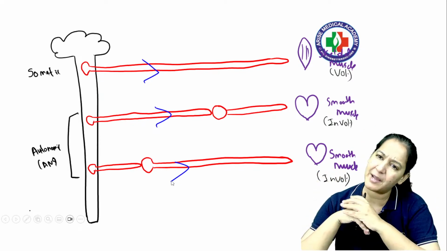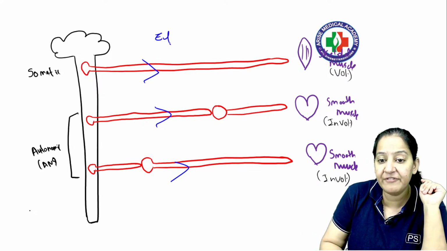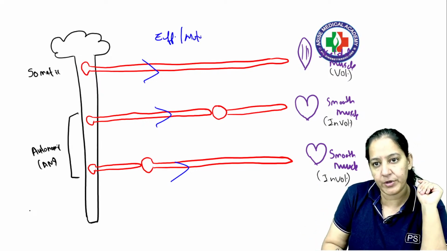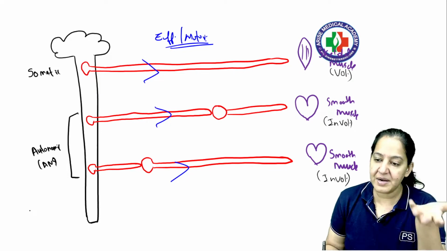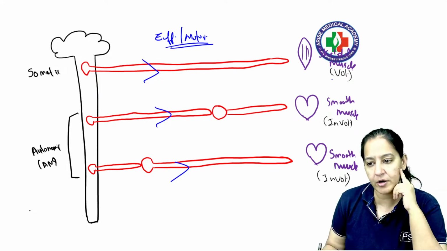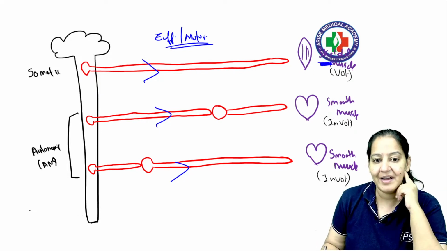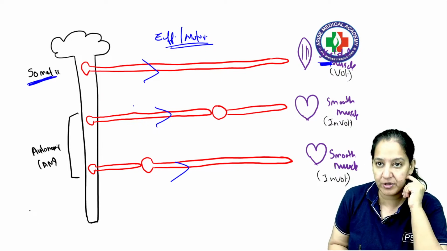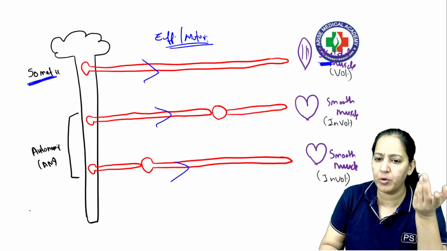Now you will say, ma'am, how many types of efferent are there? These are the types of the efferent nerve, or these are the types of motor nerve. Got it? So it depends on the organ of supply. If the organ of supply is skeletal muscle, it is known as somatic motor nerve, somatic efferent nerve. Efferent or motor is the same thing.